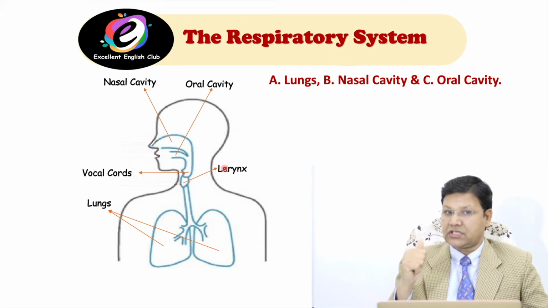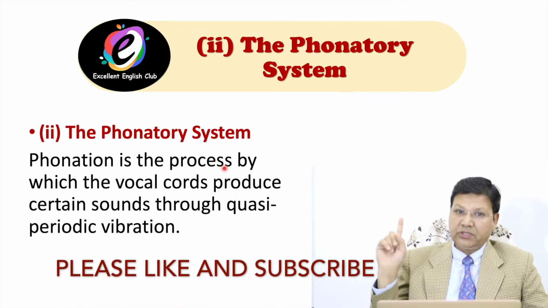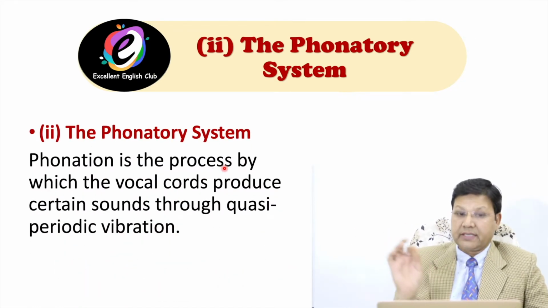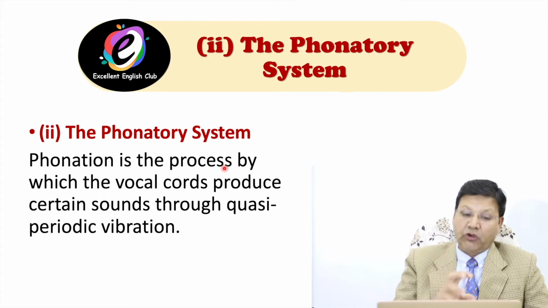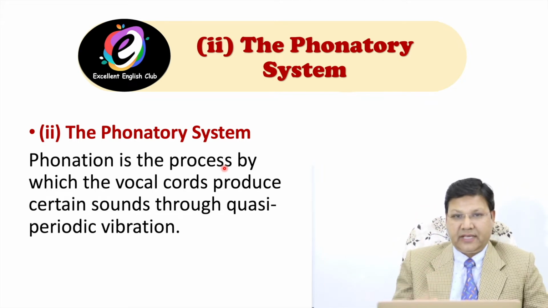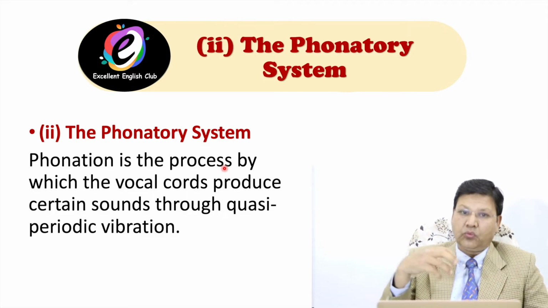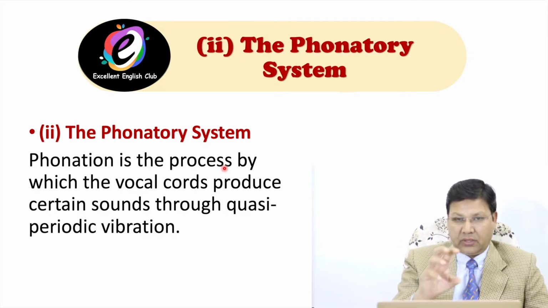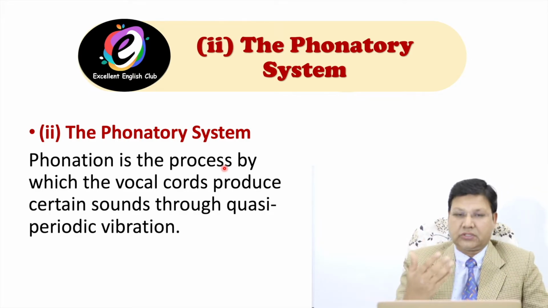Now move to system number 2, the phonatory system. Phonation is the process by which the vocal cords produce certain sounds through quasi-periodic vibration. As I told you, vibration. This is the definition, and I will show you in the diagram, then you will easily understand what the vocal cords are, what the larynx is, and how they produce sounds, voiceless sounds and voiced sounds.